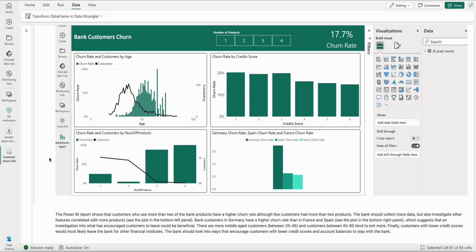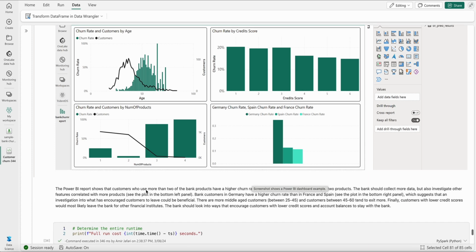We also see that, for example, the bank customers who are in Germany have a higher churn rate than in, for example, France and Spain. For instance, this plot shows us. So this is again an insight that raises the question, what is happening? Is there more competition in Germany or whatsoever? So you see, these are the insights that you actually get from the prediction, which is imported to Power BI, and now that would lead to taking some business actions, and so on and so forth.